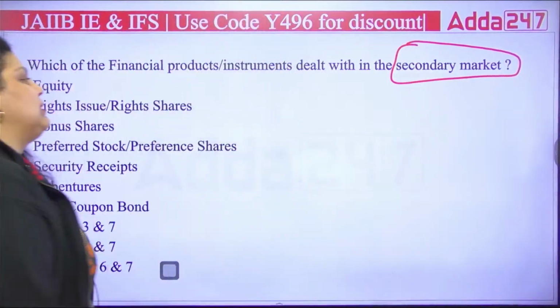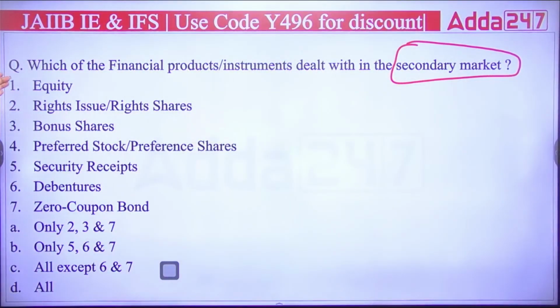So here you have to answer, in the secondary market, out of these, which instrument or product can be used to raise capital? Equity, rights issue, bonus issue, preference share, security receipt, debenture or zero coupon bond? Let me know the answer. A, B, C or D?